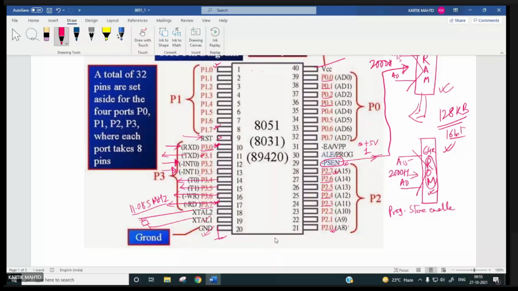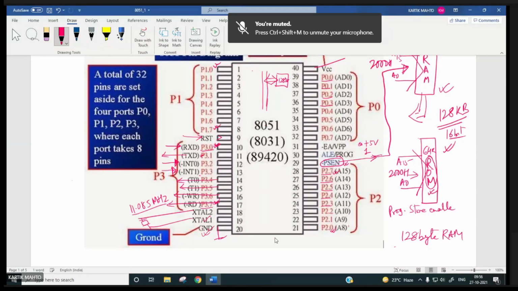Now, if the processor is executing from internal RAM, which is of 128 bytes, how many bit address is needed to access a 128 byte RAM? Anyone? How many bit address is needed?